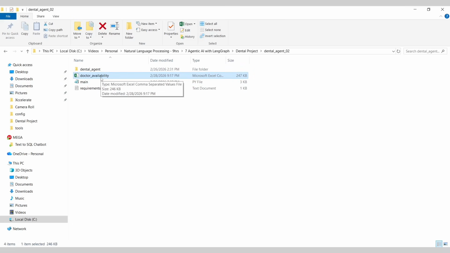So make sure you do not have this open while executing this project, because as I told you, when it comes to booking appointments or canceling appointments or rescheduling appointments, the tool will actually go ahead and edit this CSV file. So make sure the CSV file is not open, else there will be difficulties, right?